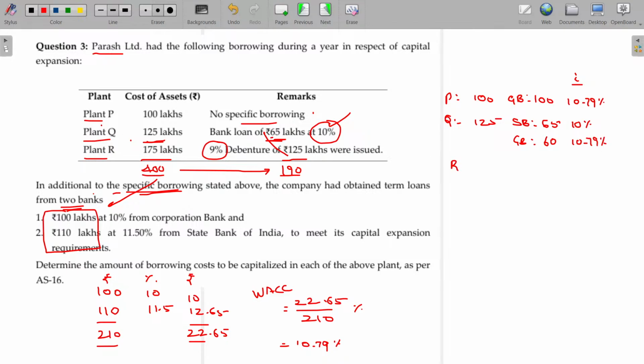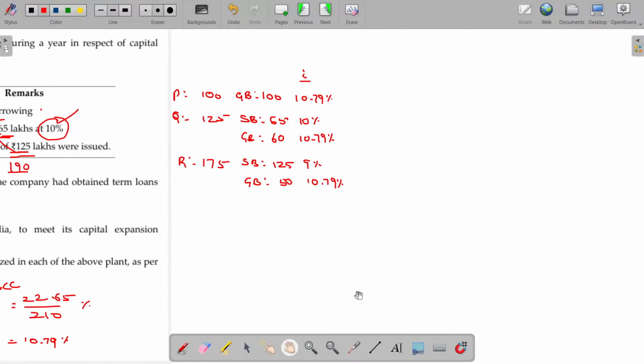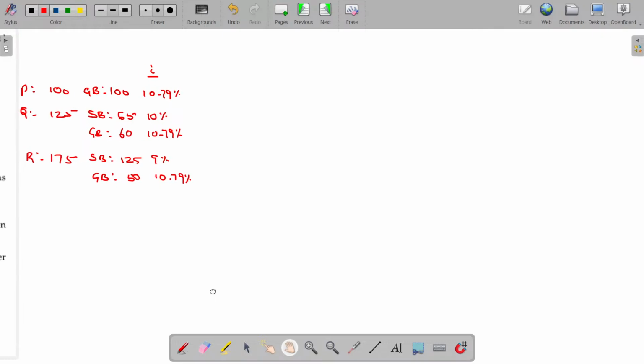Similarly, in case of R, the overall requirement being 175. For that purpose, we borrowed 125 by issuing debentures. So specific borrowing 125, charged at the rate of 9%. The balance will be at the general borrowing rate. So 50 into 10.79%. Clear? Yes. Come on, tell me.